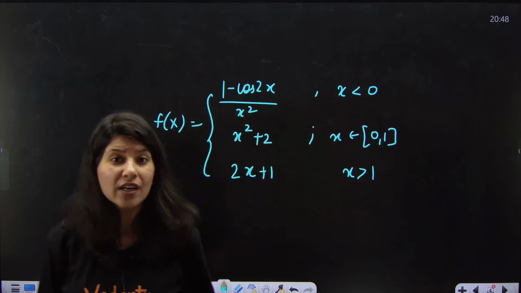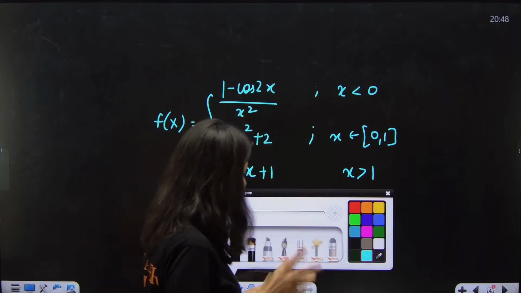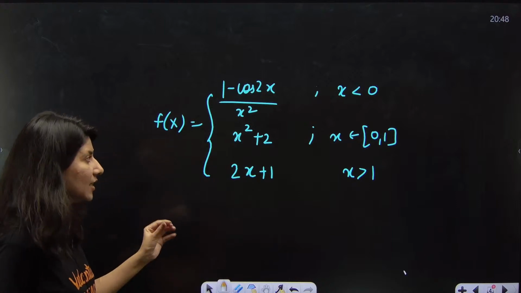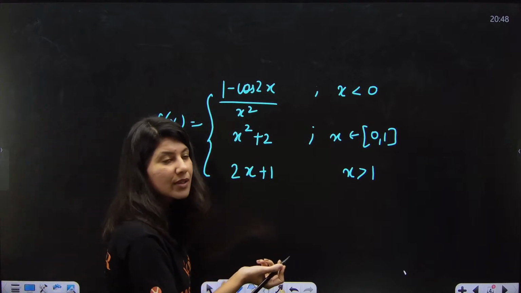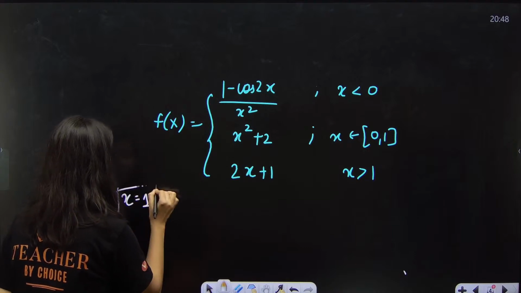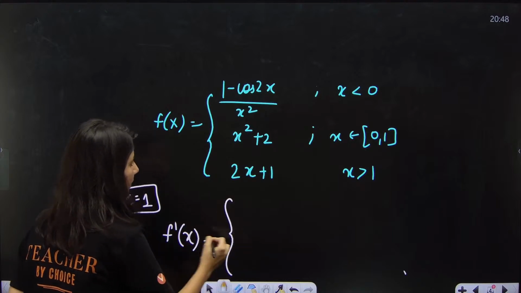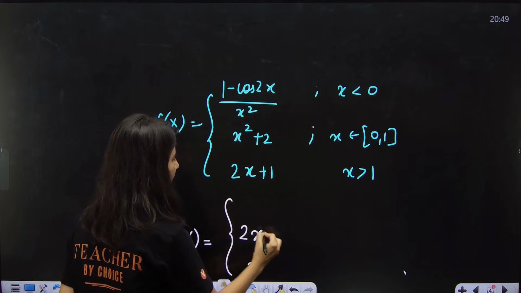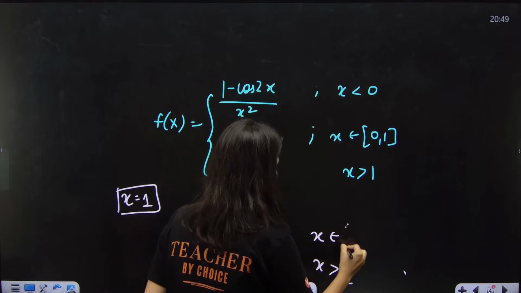Now what are you looking for? You want to check the differentiability of this function. Obviously the two suspicious, doubtful points will be x equals 0 and x equals 1. So let us just understand what is happening at x equals 1. If I differentiate, f dash x will be 2 for x greater than 1, and if I differentiate this, I will get 2x for x belonging to 0 to 1.